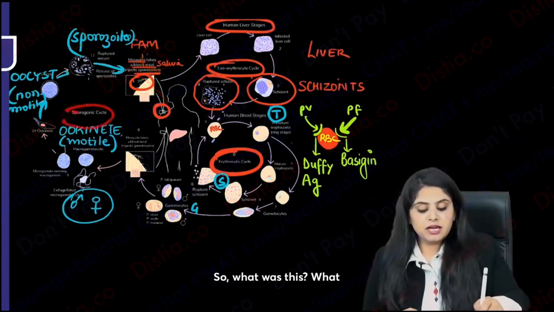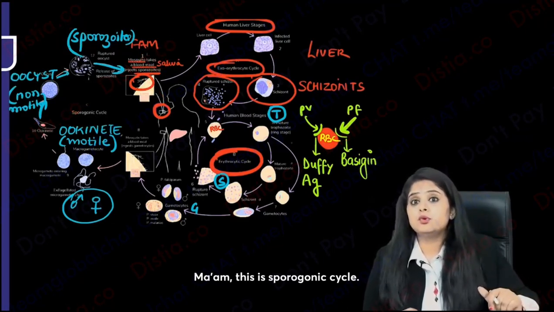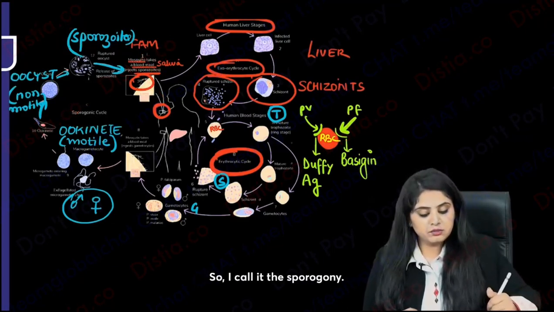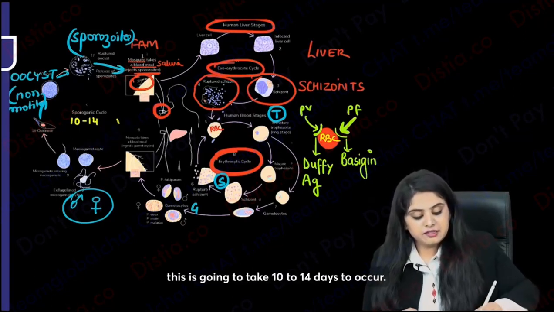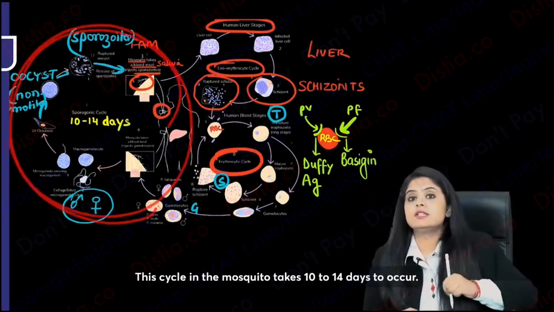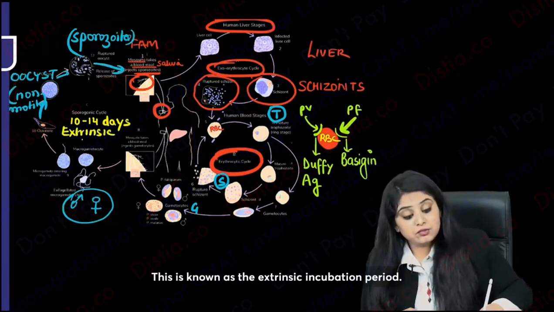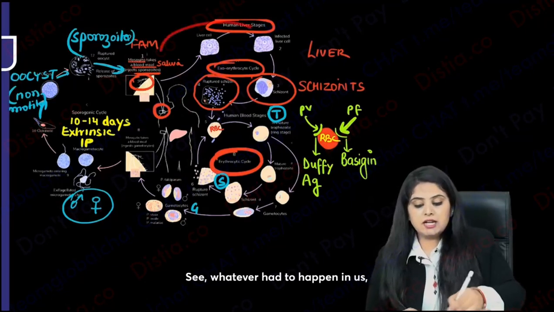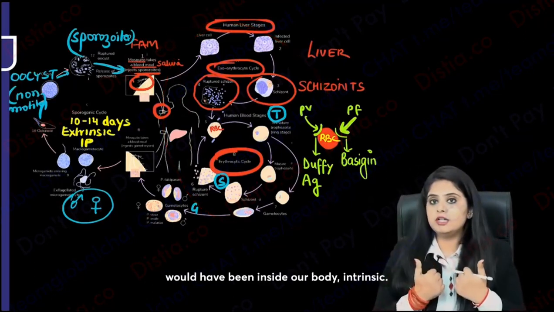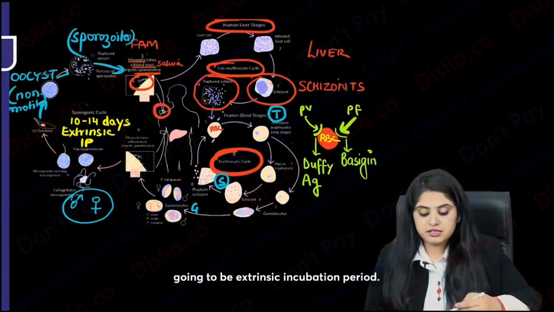So what kind of a cycle is this, ma'am? This is the sporogenic cycle. I call it sporogony, and please note, this cycle in the mosquito takes 10 to 14 days to occur. So you know what this is known as? This is known as the extrinsic incubation period. Whatever happens in us is inside our body, intrinsic. Whatever is happening out there is going to be the extrinsic incubation period.